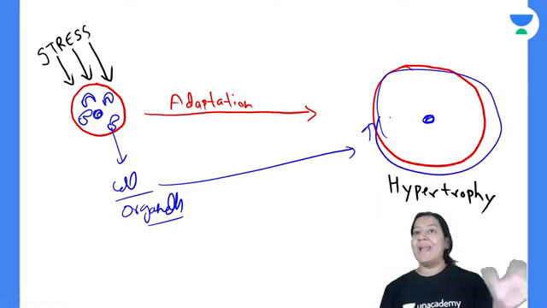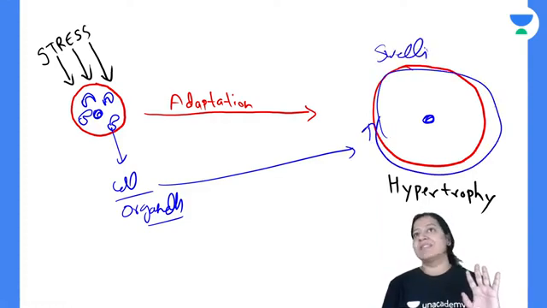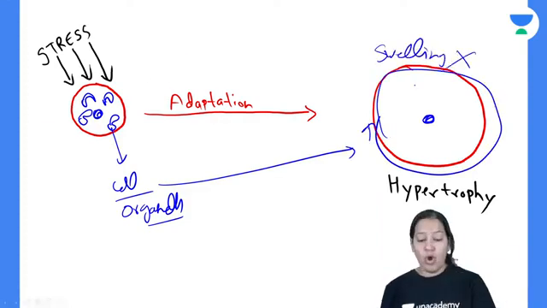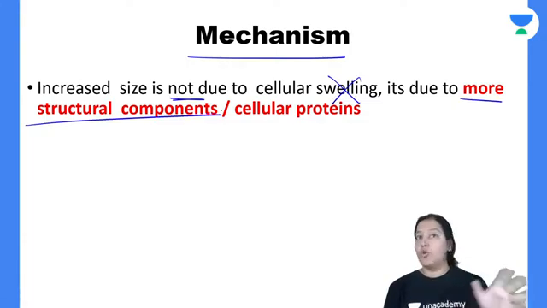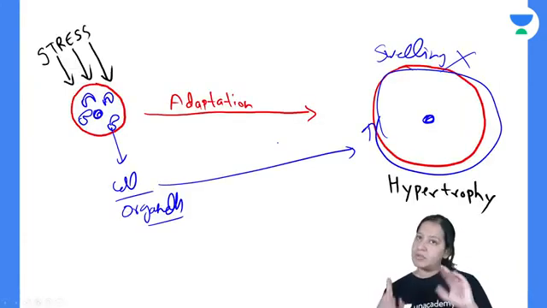No, it is not due to swelling. It is not swelling of the cell. Swelling nahi hai. This option rule out. It is due to more structural components, more cell organelles, more cell proteins. It is not due to cell swelling. So that is the mechanism.